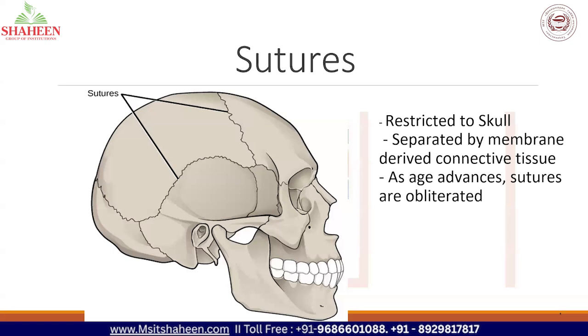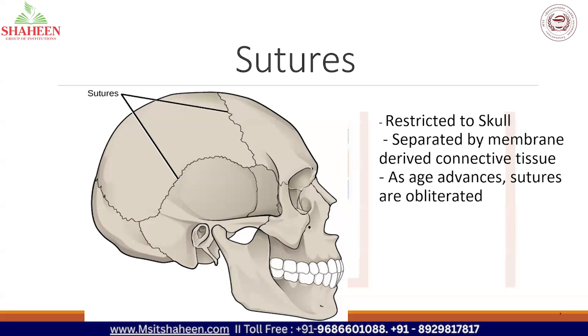What is the impact when a suture obliterates? What impact happens on the body or the brain if the suture obliterates?